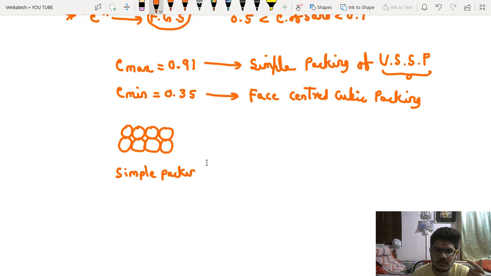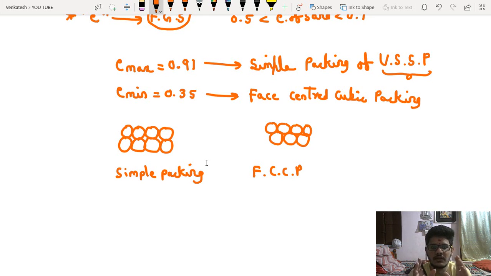In this structure we can find maximum void ratio. Face centered cubic packing is nothing but, this is the first layer. The second layer will start from this layer. So this is the face centered cubic packing. If you draw it layer by layer, then you can clearly identify the difference between simple packing and face centered cubic packing.